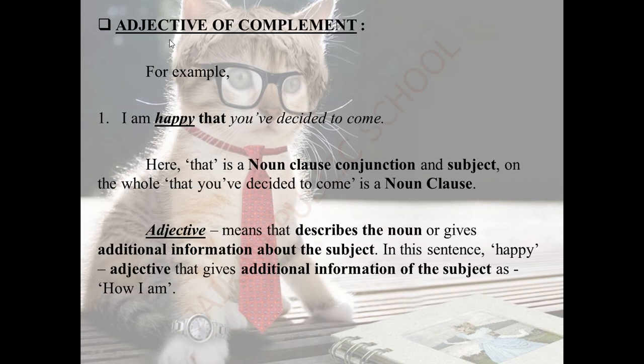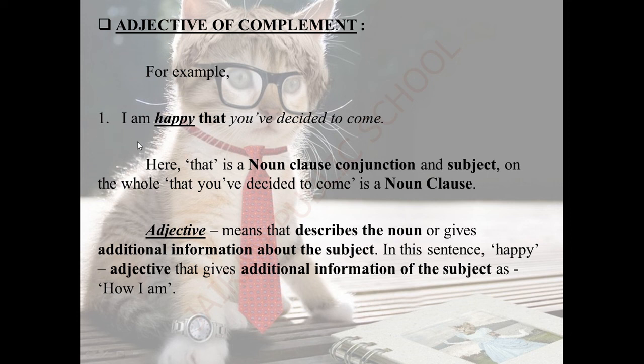Next is adjective complement. I told you already, an adjective gives additional information about the noun. It describes the noun or gives additional information about the subject. The subject is nothing but a noun only. So it gives additional information for the noun or subject.